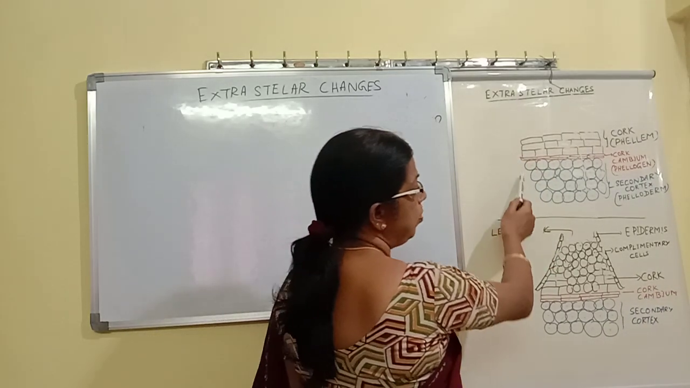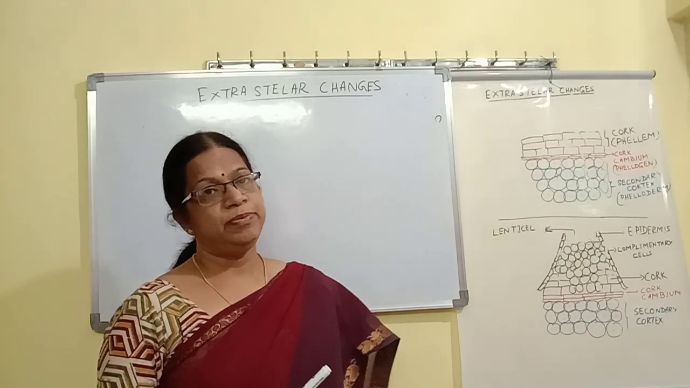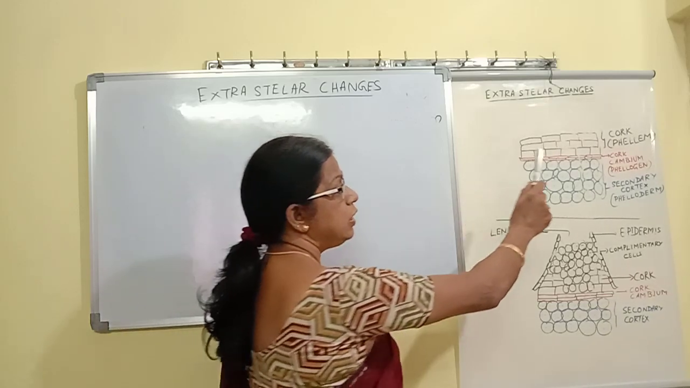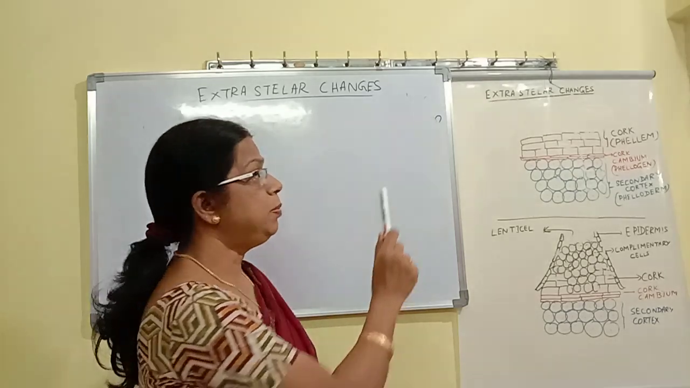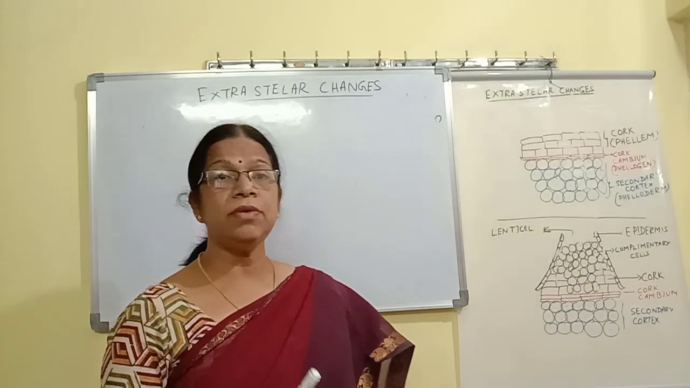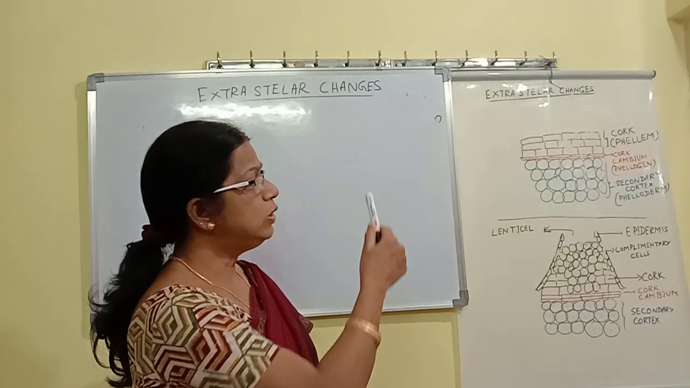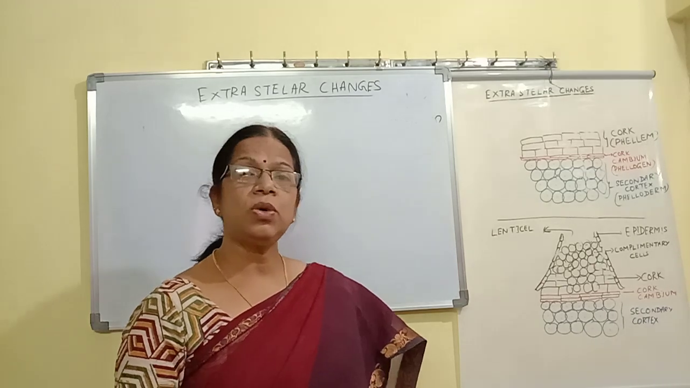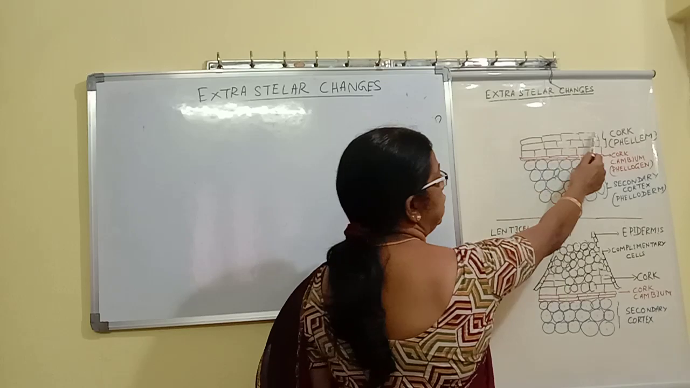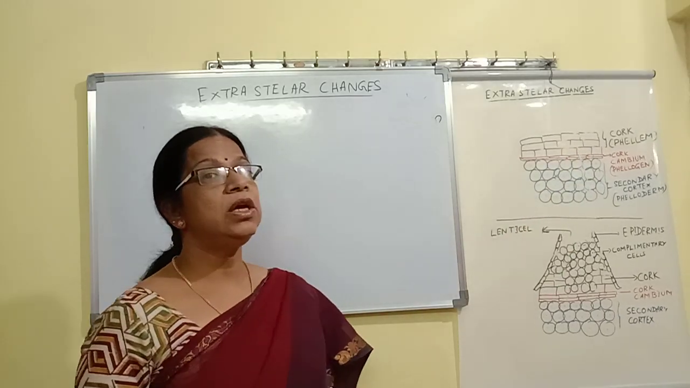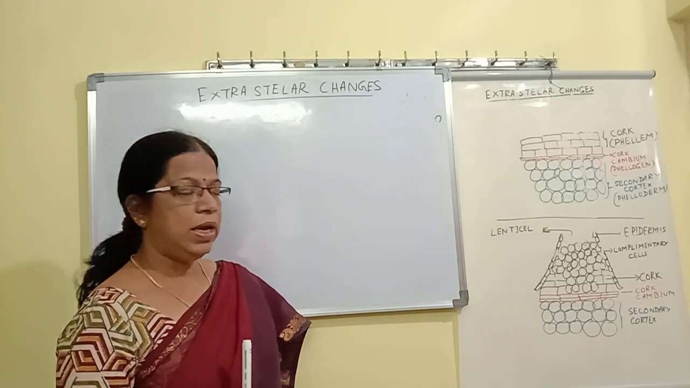The cells which are formed towards the inner side are called secondary cortex, or phelloderm. Remember, cork cambium, we named it as a phellogen. When cork cambium divides, it gives rise to cells towards the inner side, which are called secondary cortex. And the cells towards the outer side are called cork or phellum.